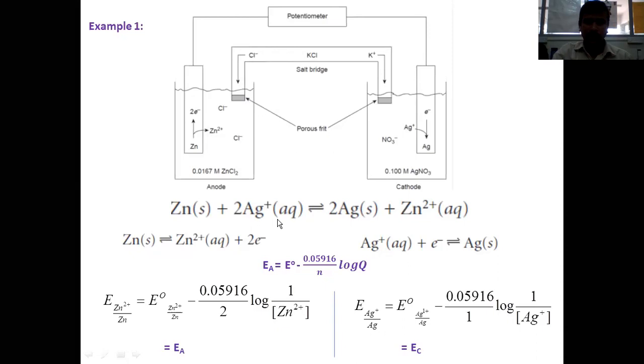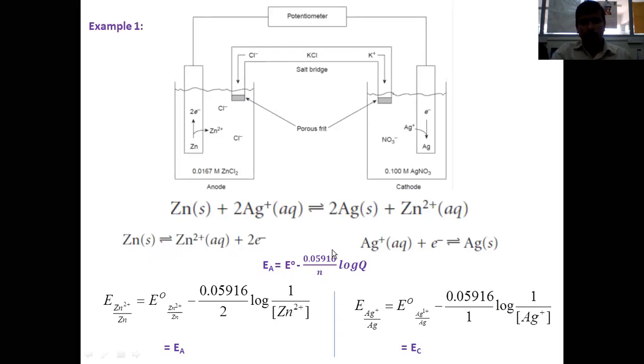Zinc reacts with oxidized silver ion to get elemental silver and ionic zinc, divalent zinc. Okay, we know the Nernst equation for the anodic reaction. For the anodic reaction, EA is equal to E naught minus 0.05916 divided by N into log Q, where Q is the quotient which can be represented for the reaction at which oxidation takes place. This is going to be the oxidation reaction: zinc is going to be converted into zinc 2 plus and 2 electrons.